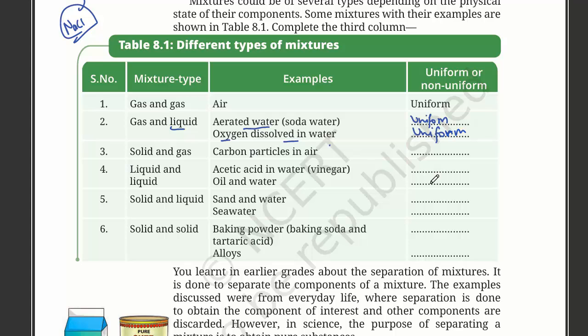Then solid and gas: carbon particles in the air. So this is also uniform, as we cannot see each of the carbon particles. Liquid and liquid: acetic acid and water. So this is uniform. Oil and water, no, they do not mix, so we can tell that this is non-uniform. Then solid and liquid: sand and water, sea water. Sand and water, we can see each particle, so this is non-uniform. And sea water, we cannot see salt, so we can say this is uniform.